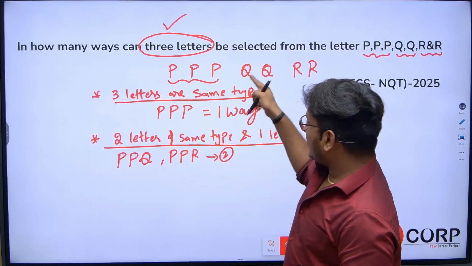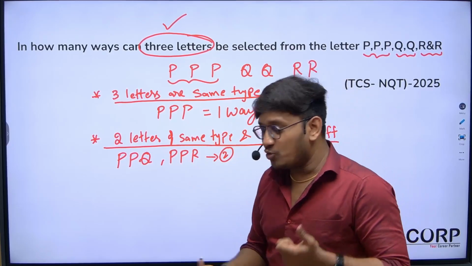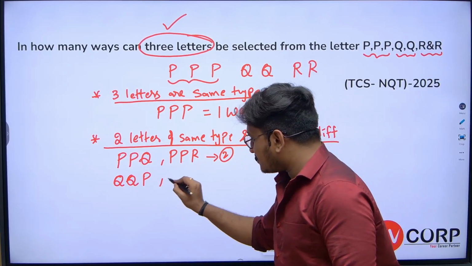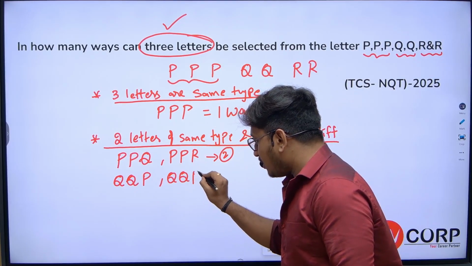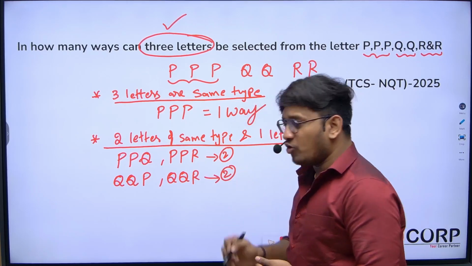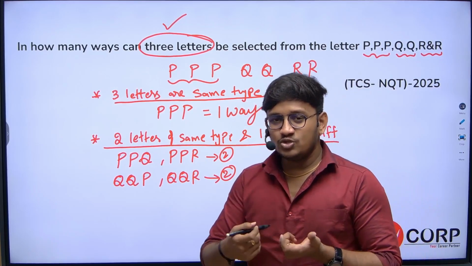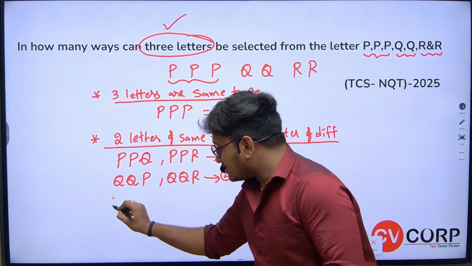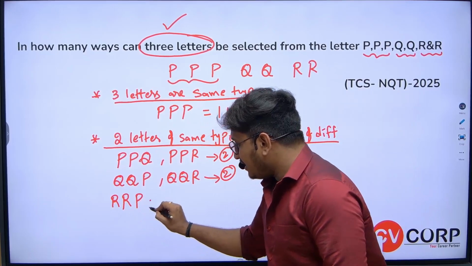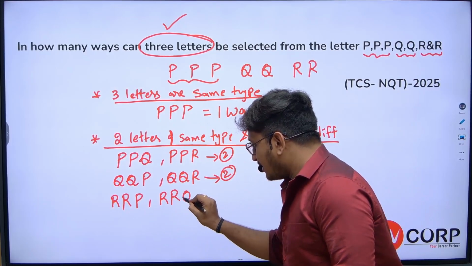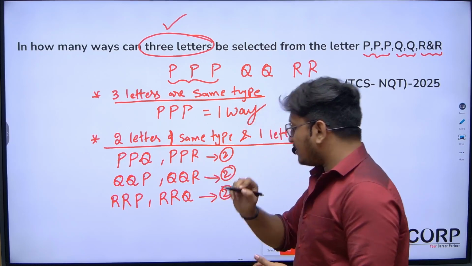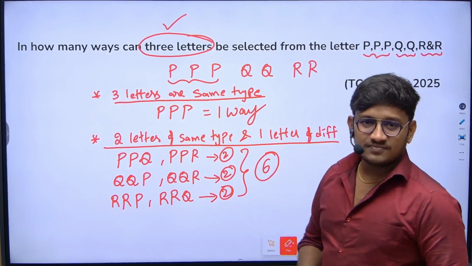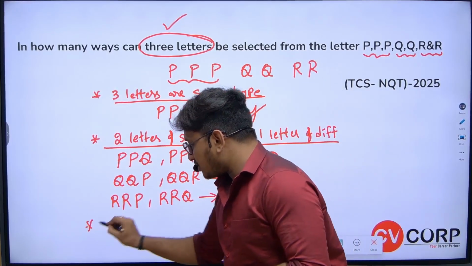Let's say, what if I take 2 letters of the same type with Q? I can take Q, Q, P, right? Next Q, Q, R. This can also be done in two more ways. Next, what if I select two same letters of R? Let's consider R, R, P. Next R, R, Q. So this can also be done in two more ways. So in total, these combinations are 6, right?